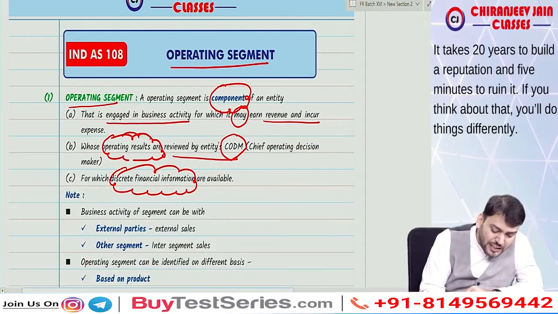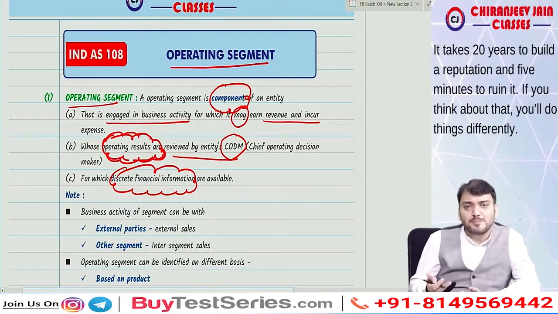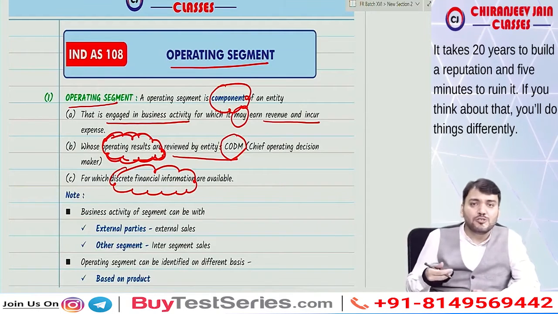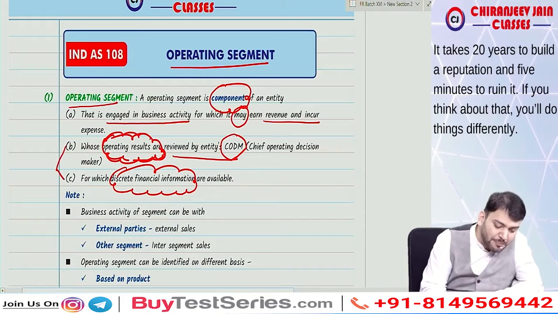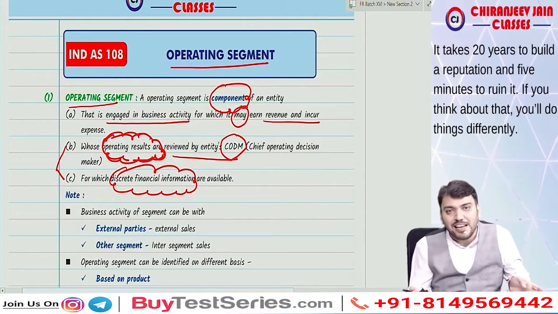If operating results are to be reviewed, discrete financial information must be available. If it is not available, then review is not possible. So point B and point C are interlinked.